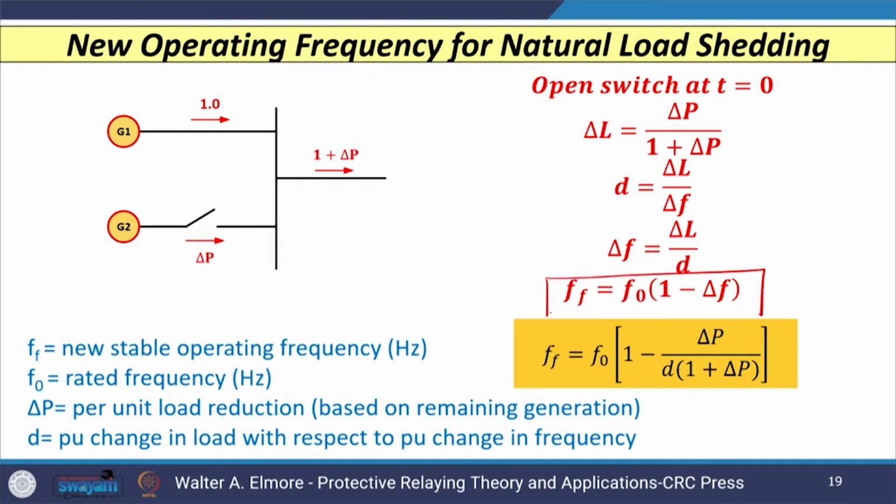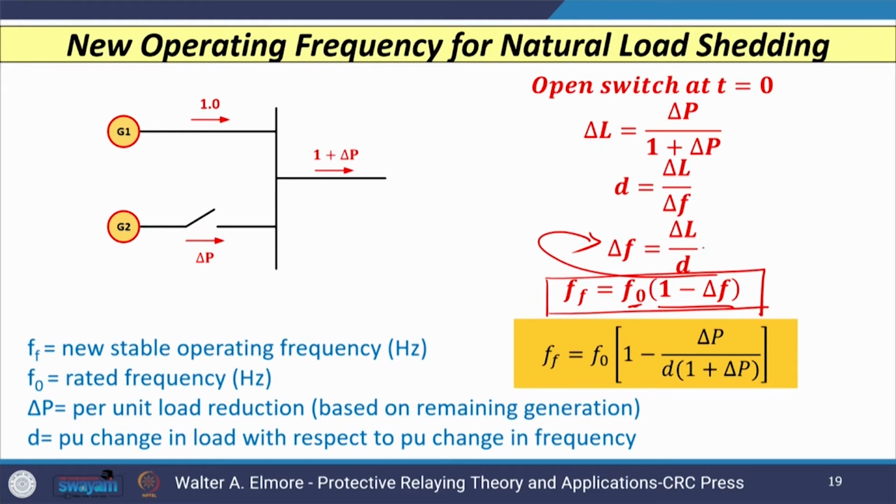then it is given by the equation F_F, where F_F is the new value of operating frequency in hertz, given by the original F_0, that is our rated or base frequency in hertz, into 1 minus delta F, where delta F is the change in frequency. This delta F can be calculated using this equation, which is nothing but the ratio of delta L divided by D, where D is the per unit change in load with reference to the per unit change in frequency.